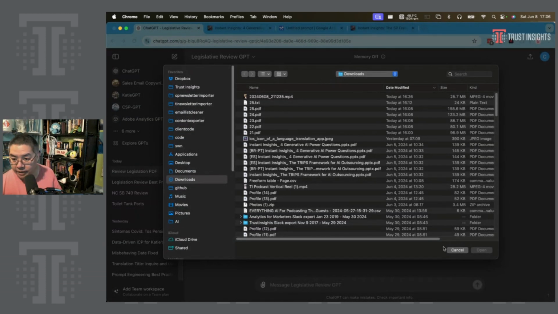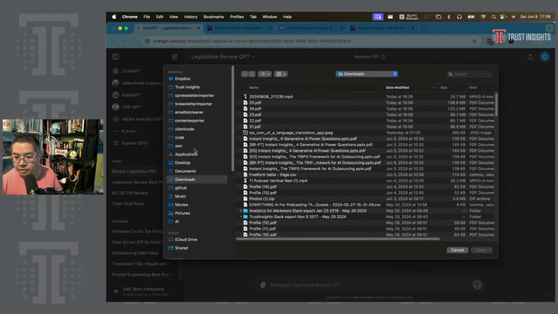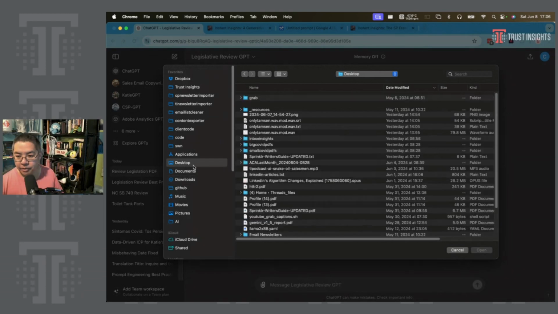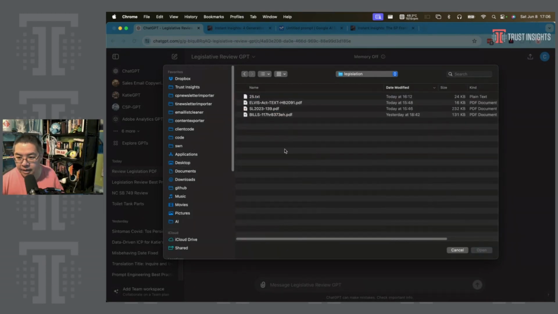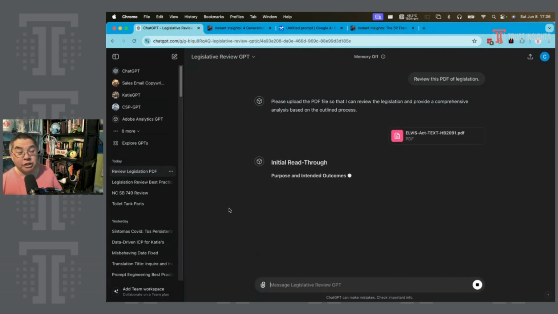And what do we got here? I don't have those in the right place. All right, let's attach, go into my legislation folder. I put it somewhere. There it is. Let's go ahead and evaluate Tennessee's Elvis Act. This is the recent act that Tennessee passed to reduce deepfakes. And let's see what it comes up with.